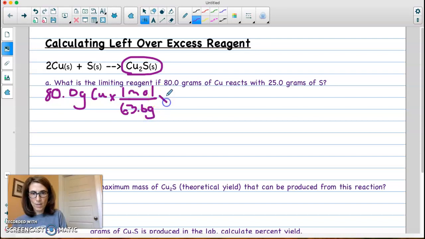And then we want our mole ratio. So we want 1 mole Cu2S over 2 moles of Cu.